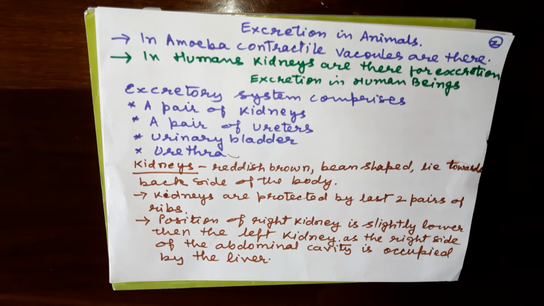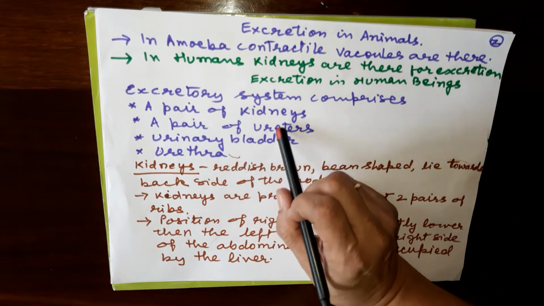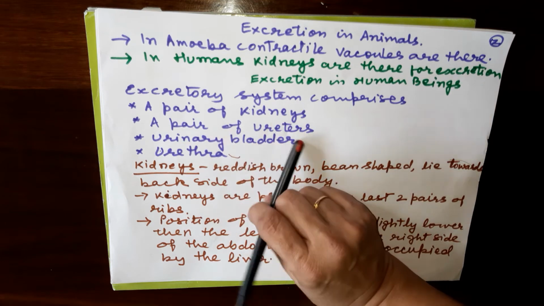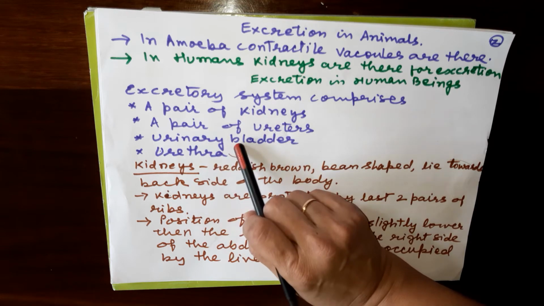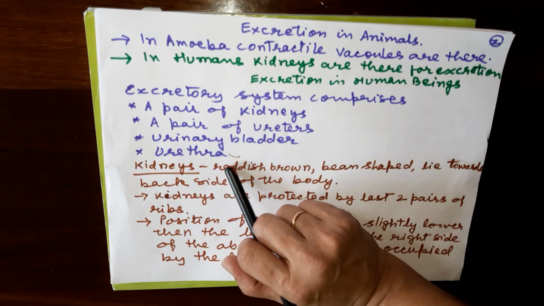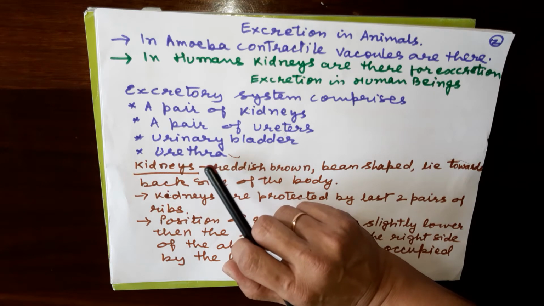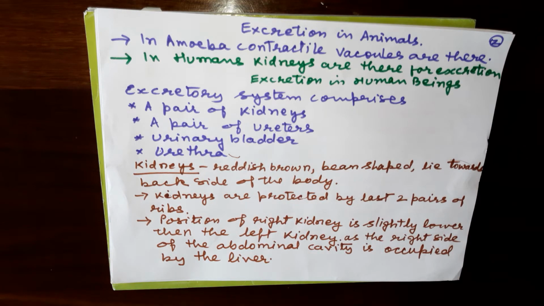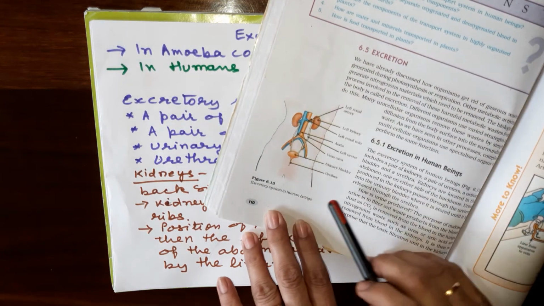So you can see that excretion in human beings comprises these: a pair of kidneys, means kidneys are 2 in number, a pair of ureters which arise from the kidneys, then one urinary bladder and one opening towards the exterior side to relieve the urine, that is the urethra. Now you can refer to this figure so that you will understand.